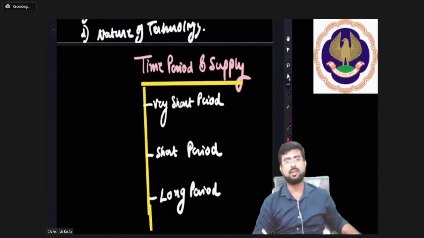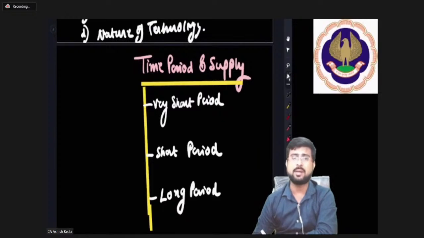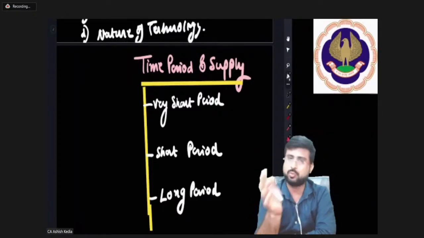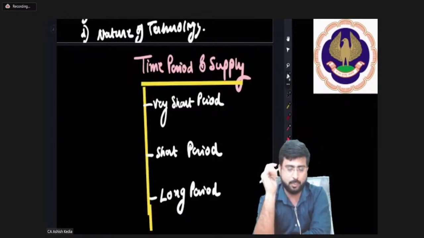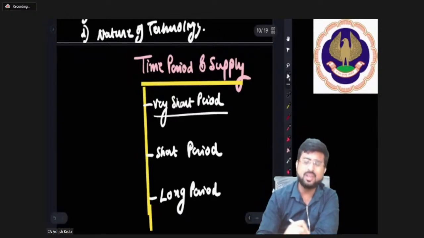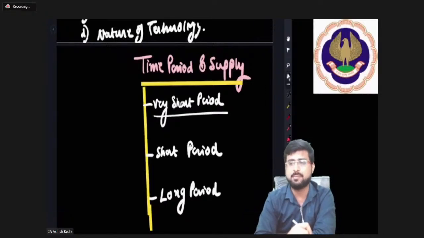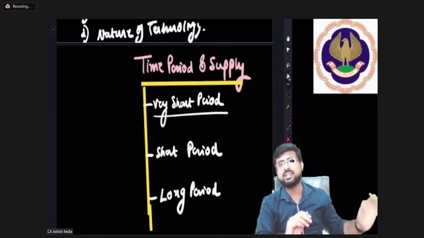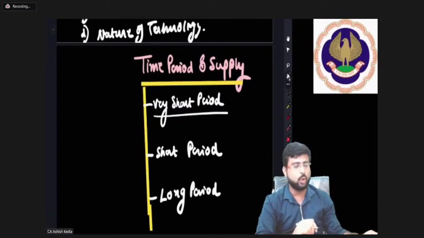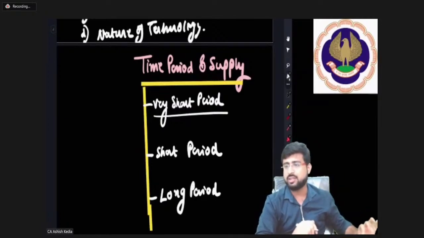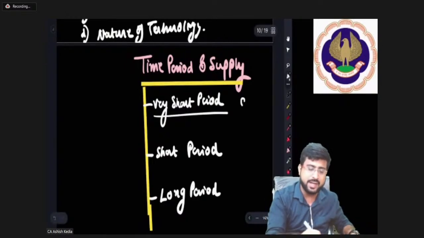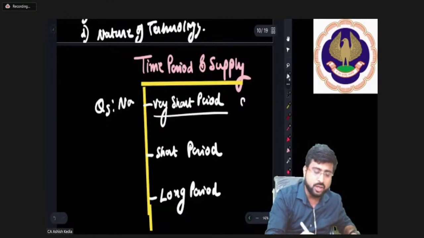Very short period, my dear friends, is a time. First of all, there are no months. There is no fixed time like 3 months, 4 months, 6 months. No, nothing like that. So pay attention, everyone. Very short period is a time period where there is no impact on quantity supplied. So quantity supplied does not change at all.